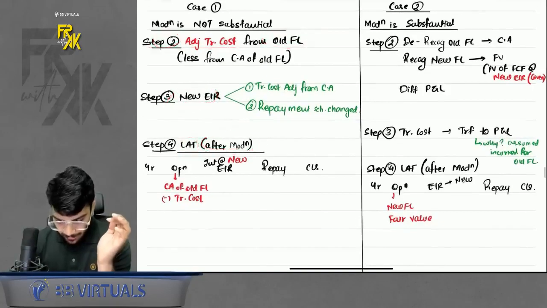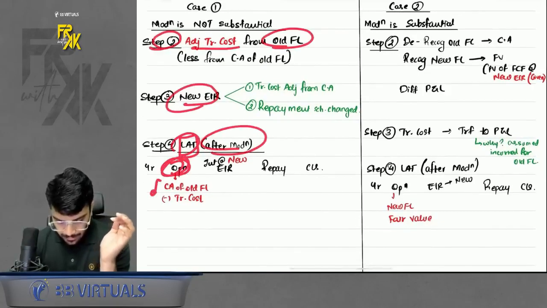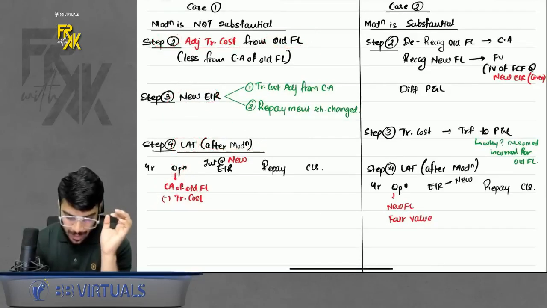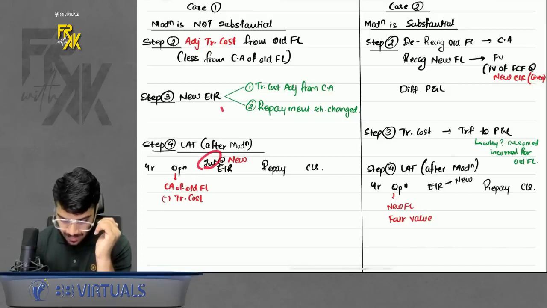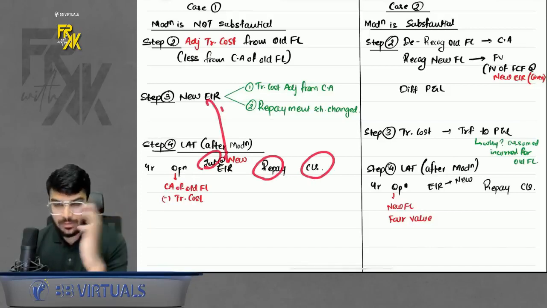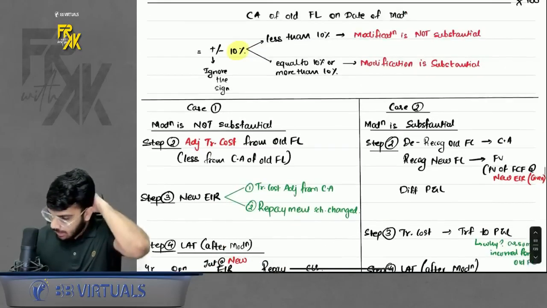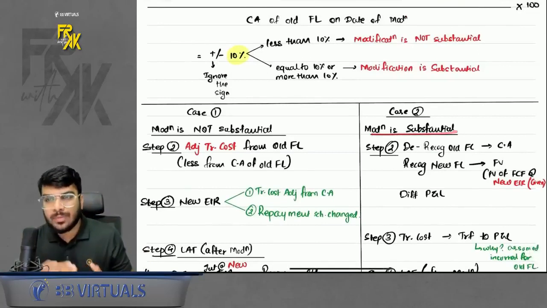Do remember, when you are preparing the LAT, under opening, take the carrying amount of the old financial liability after deducting the transaction cost on modification. In EIR, take the new EIR which you just computed, then repayment, then closing, your LAT will tally. Okay. Acha, what if the modification turns out to be substantial?